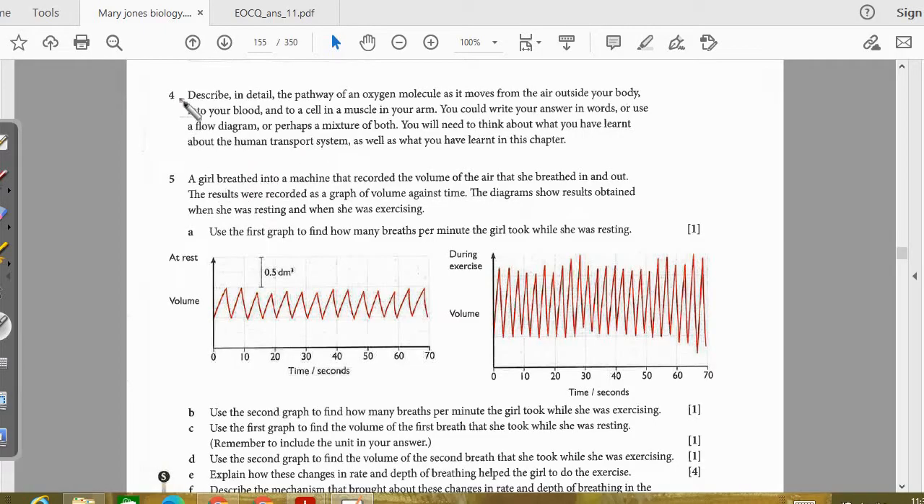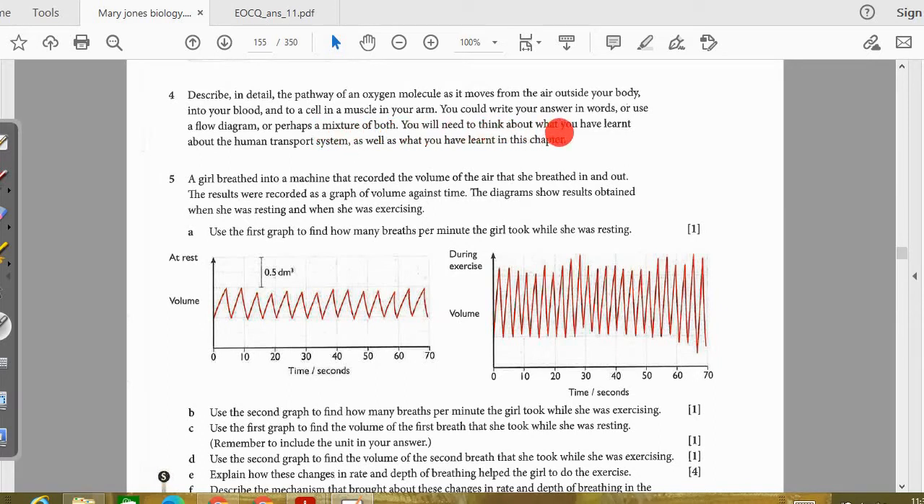Now your next question, that is the fourth question, it is important and it is linking with the transport in the animals also. It says, describe in detail the pathway of oxygen molecule as it moves from the air outside your body and into your blood, and to the cell in the muscles in your arm. So you need to mention from outside your body into the blood and into the cell muscles in your arms.